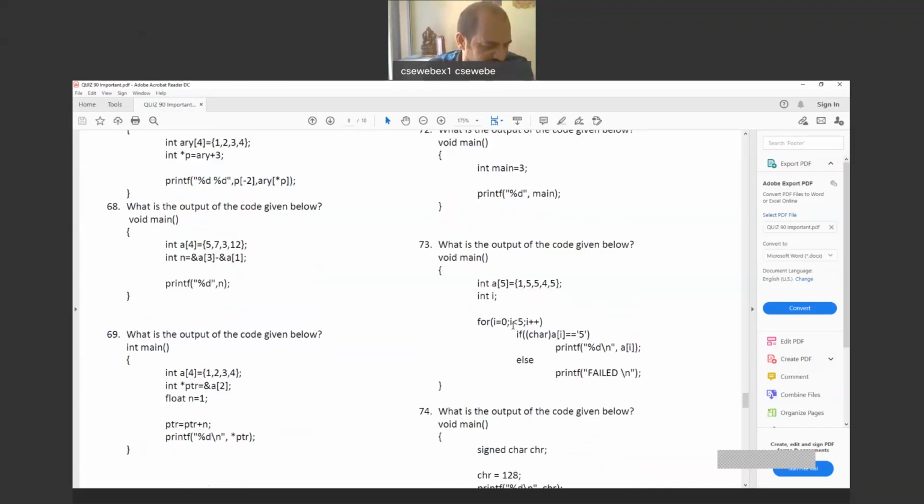Now, question number 73. An array variable is declared and initialized: A of 5 is equal to 1, 5, 5, 4, 5. That means A of 0 is 1, A of 1 is 5, A of 2 is 5, A of 3 is 4, A of 4 is 5. These are the values we have there.